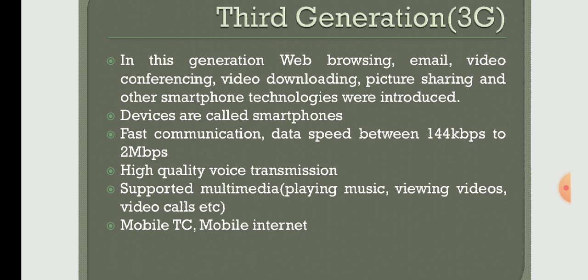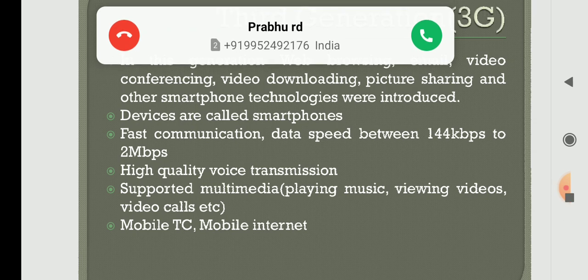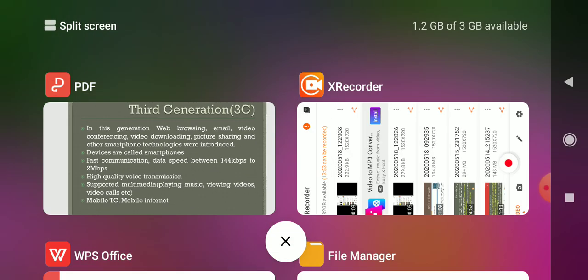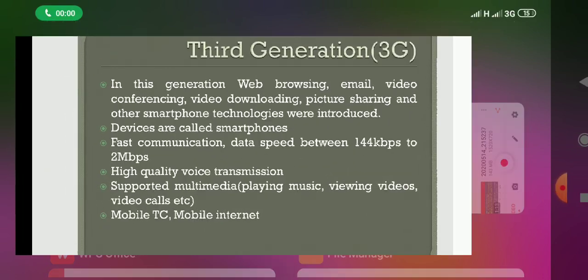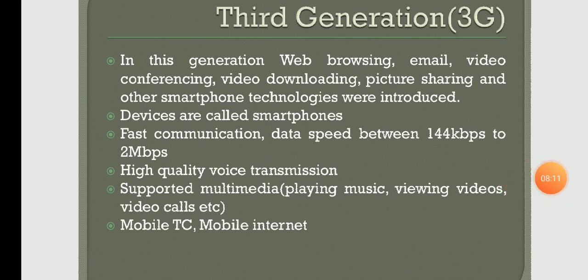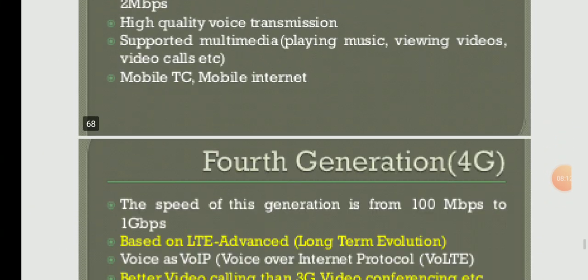So in third generation only, we started using our mobiles and social media, all those things, more. Before that, we didn't have such things. In this generation only, we started using all those things.